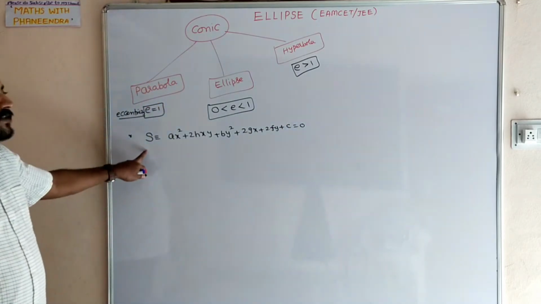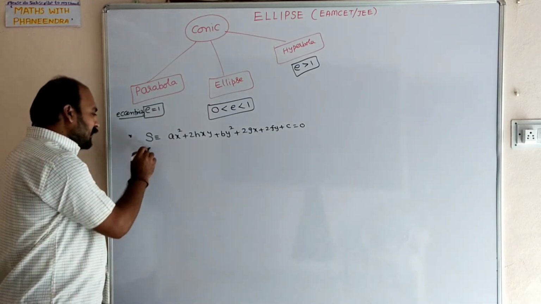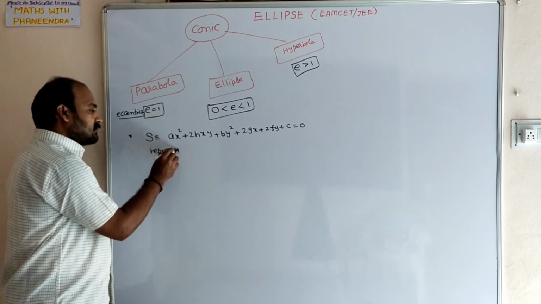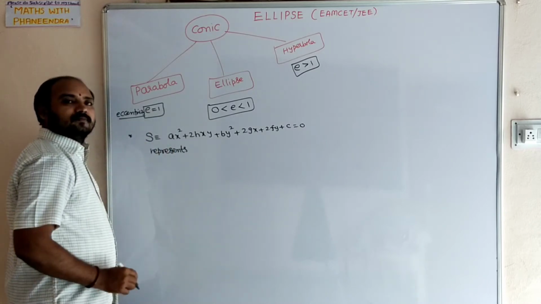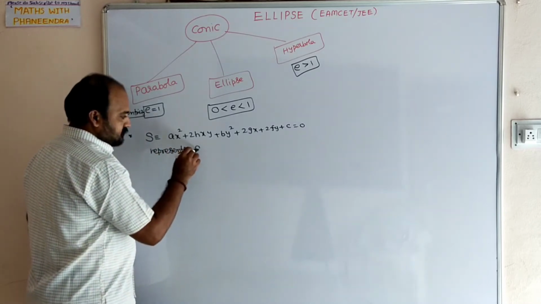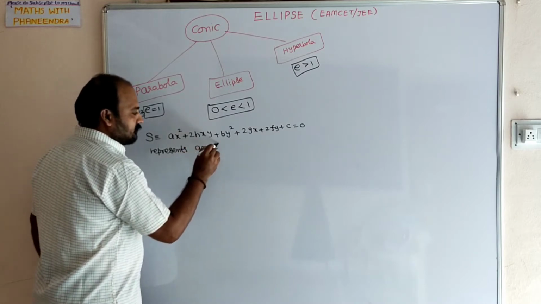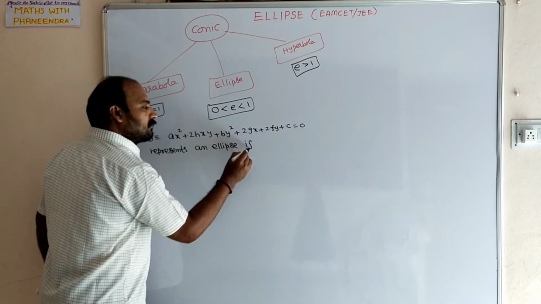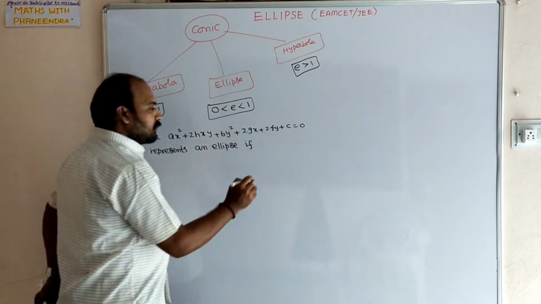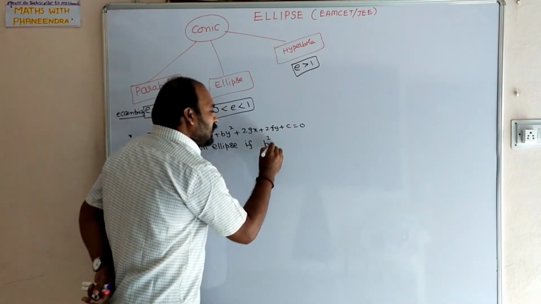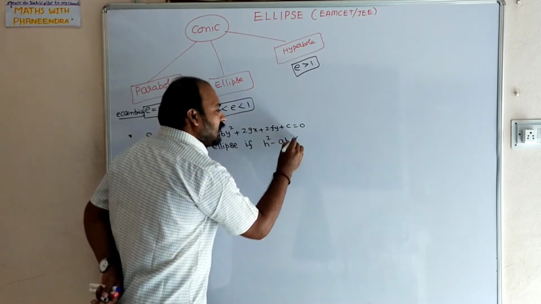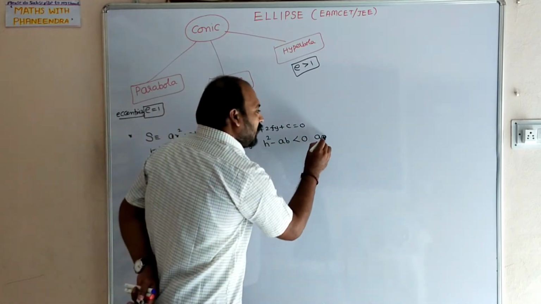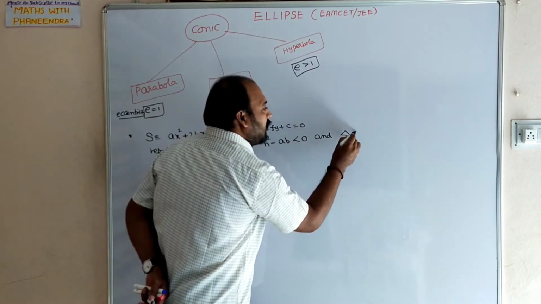The second degree general equation represents an ellipse if h square minus ab is less than 0 and delta value is not equal to 0.